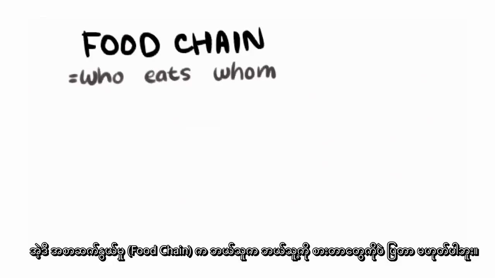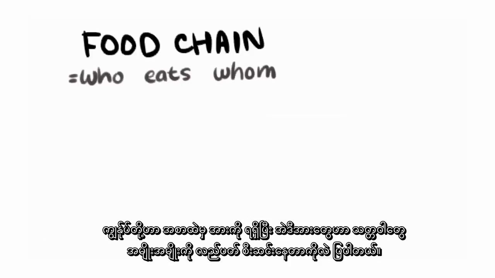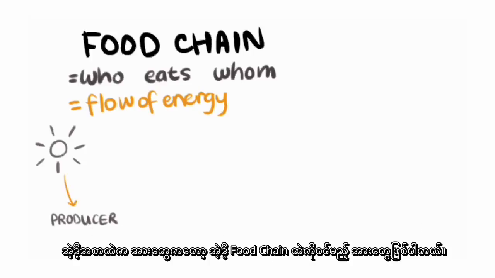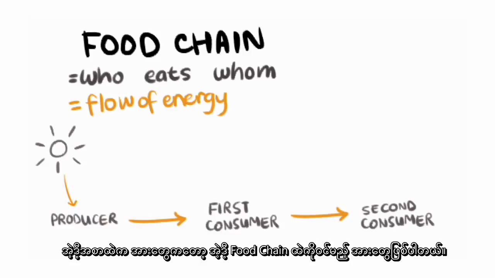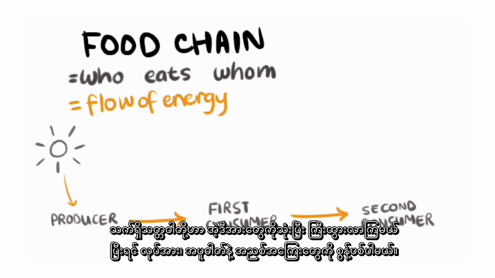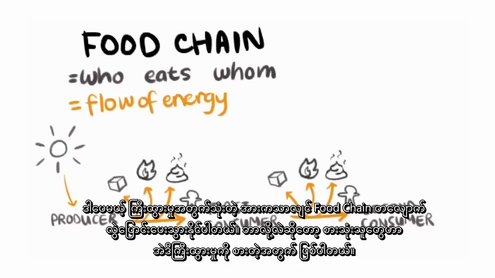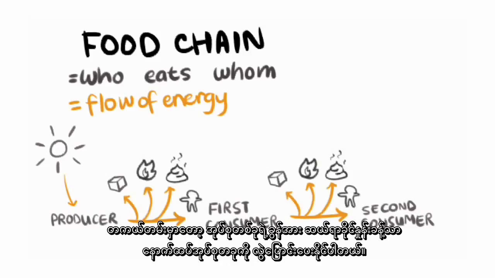Why is that? Well, a food chain doesn't just show who eats whom. Because we get our energy from our food, a food chain also shows a flow of energy from one creature in the chain to another. So a food chain always has to start with a producer because they can harness the energy in sunlight to make food. The energy in this food is then the source of all the rest of the energy that enters the food chain. But remember that living things don't just use the energy in food to grow and get bigger. We also use the energy to do work and produce heat and waste. But only the energy that's used for growth can be transferred through the food chain, since that's what's being eaten by the consumers. So in fact, only about 10% of the energy is transferred from one member of the food chain to the next.